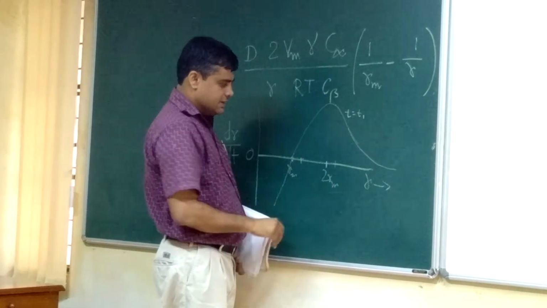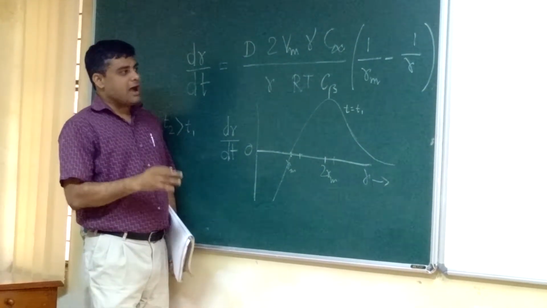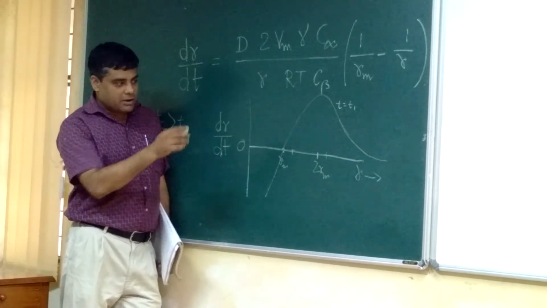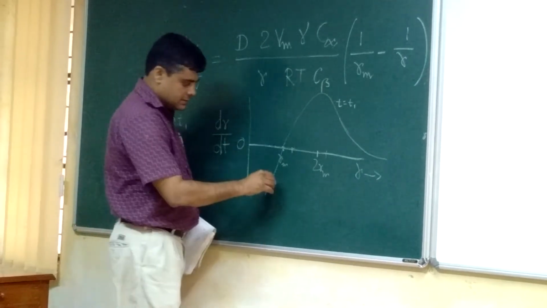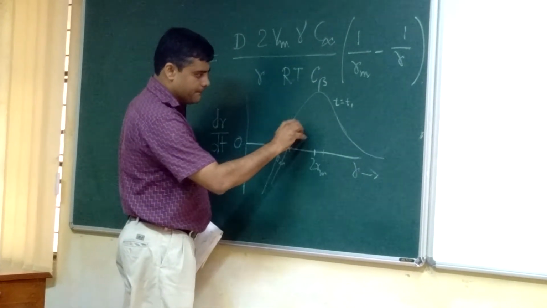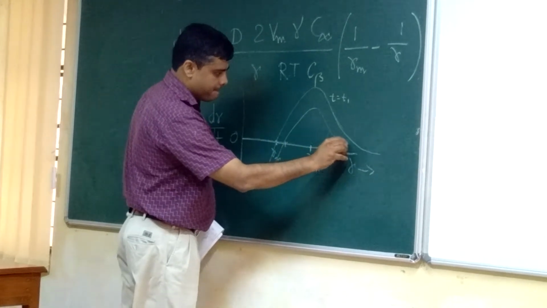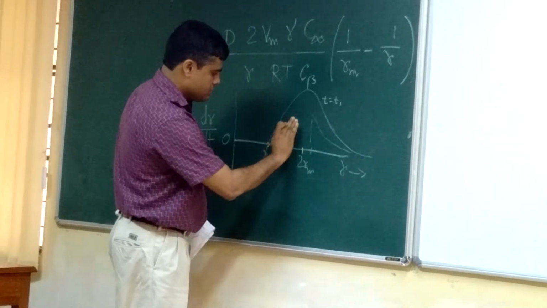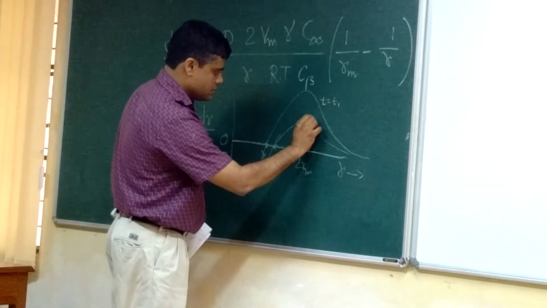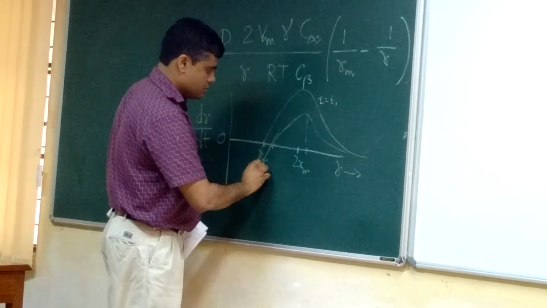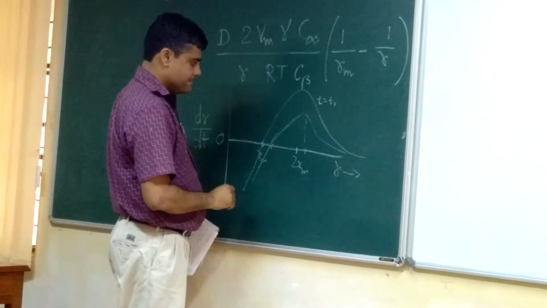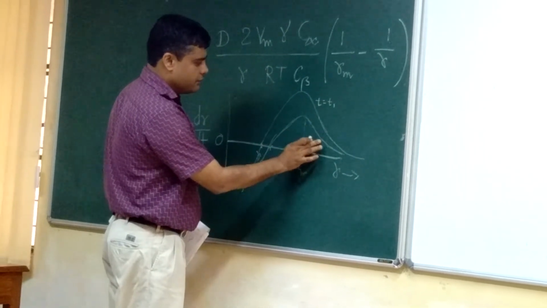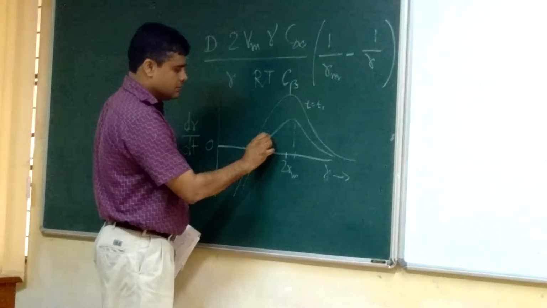Accordingly, your 2Rm has increased. But as your R increases, your velocity decreases. So the overall curve will be lower than this. The whole curve will be lower than the previous one.